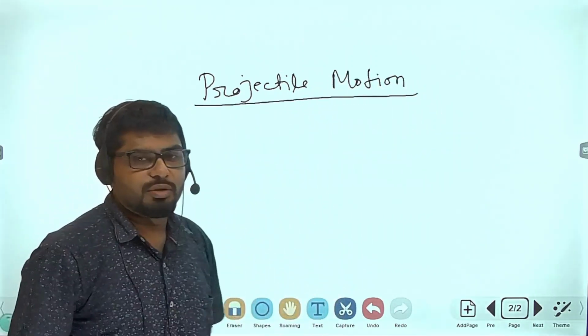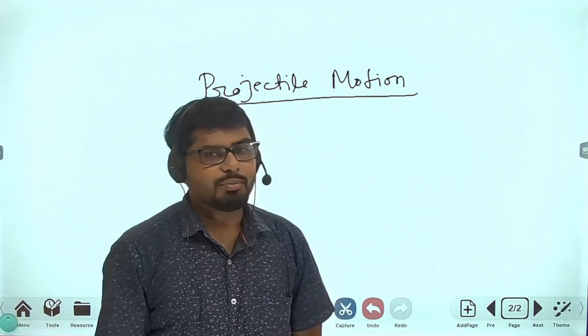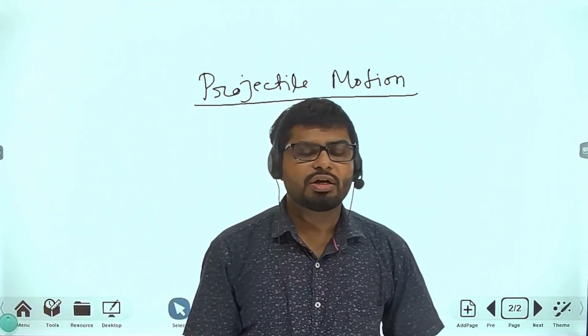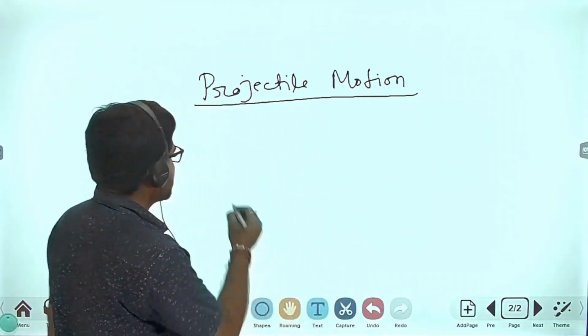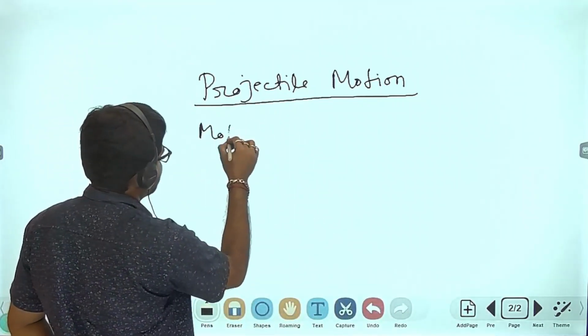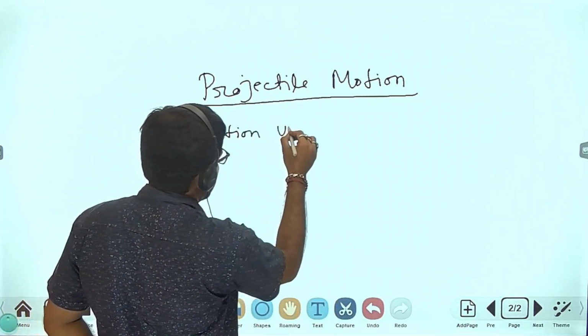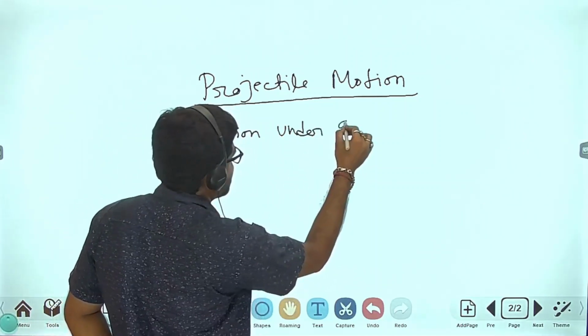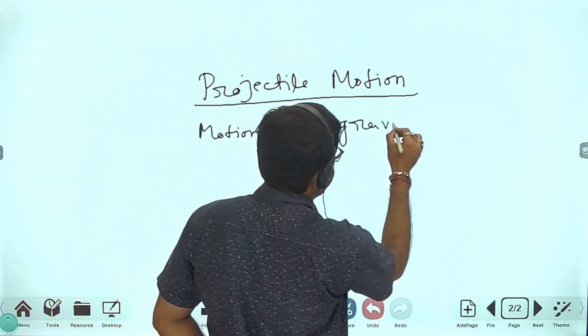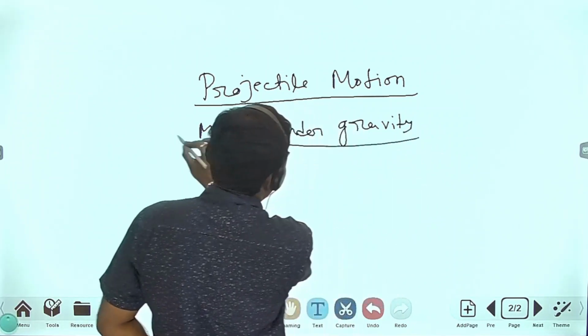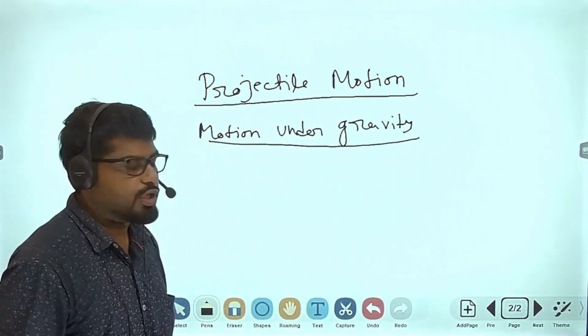What is projectile motion? Actually, projectile motion means motion under gravity. What I am saying is that it is motion under gravity. Okay, actually the meaning of projectile motion is motion under gravity.